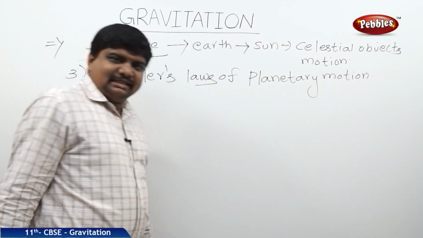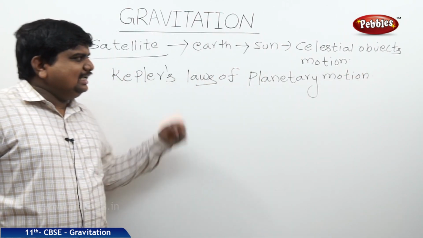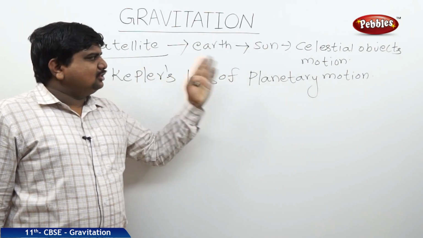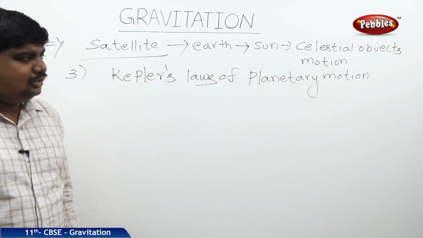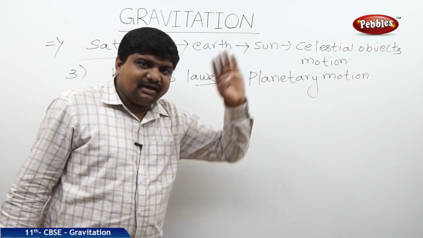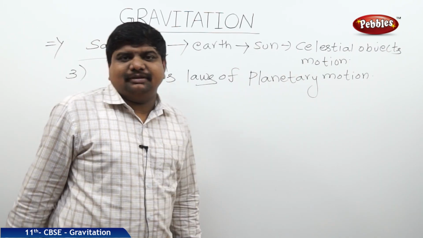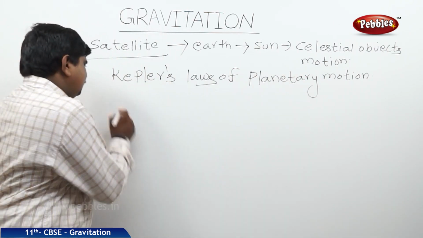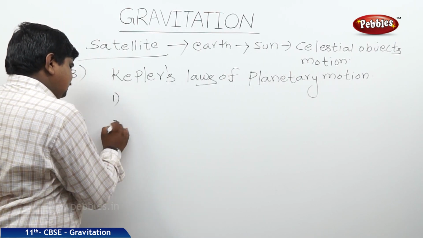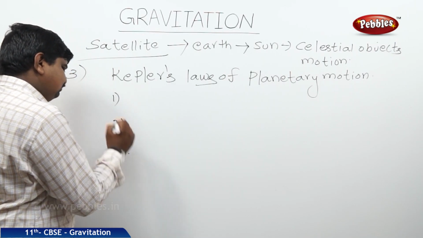It means when a planet is revolving around any other reference point, it should follow some rules. These rules are called the laws of planetary motion, which were discovered by Kepler. There are 3 laws.